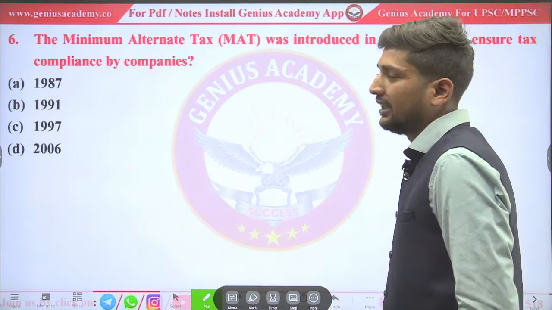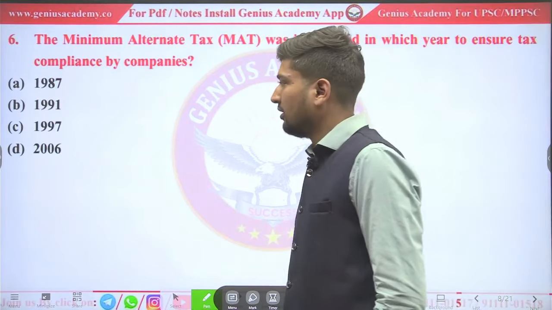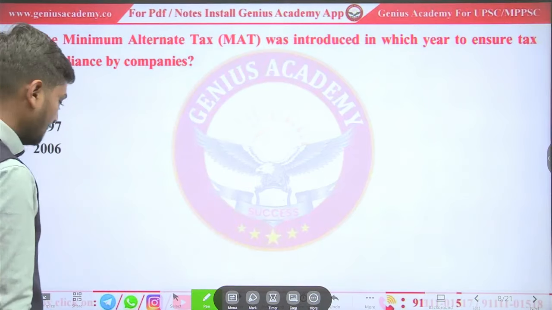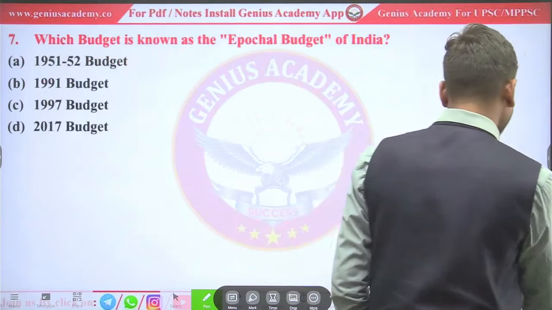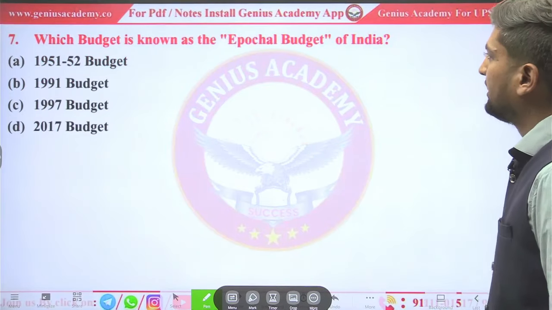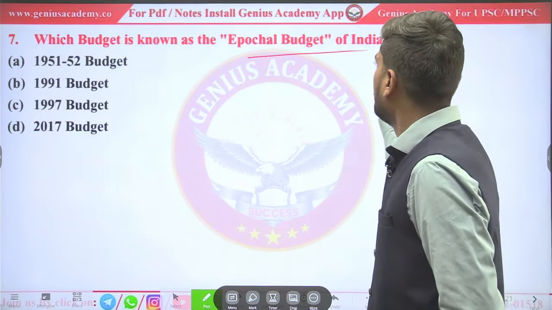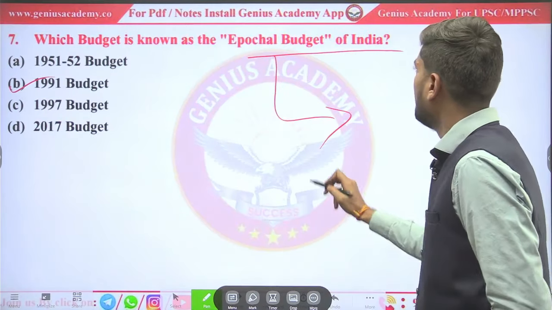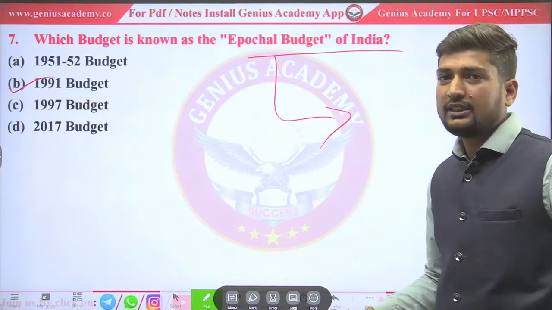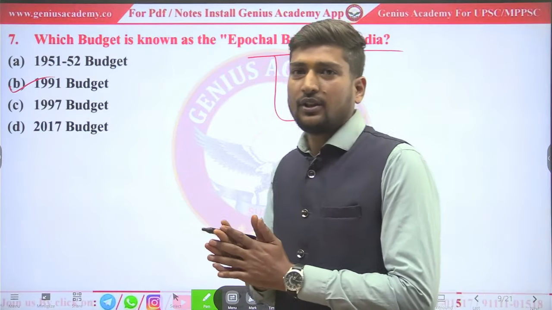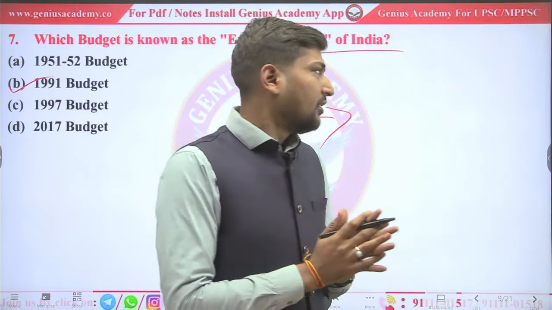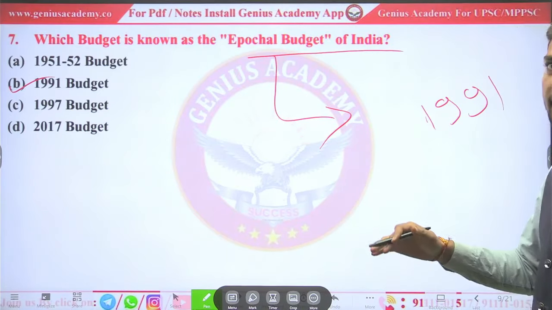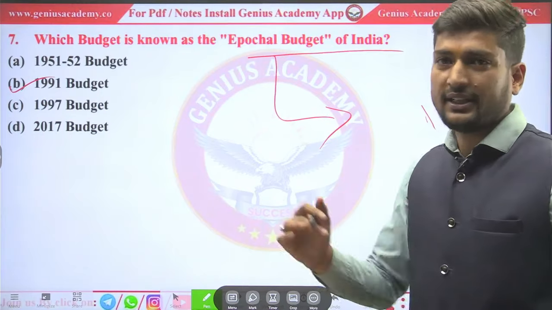Minimum alternative tax was introduced in the budget during which year? It was introduced in 1987. So, which budget is known as the epochal budget of India? It's the 1991 budget. Why is it known as the epochal budget? Because this budget changed the entire scenario of the Union Budget of India. Before and during 1991, India was facing a severe financial crisis.